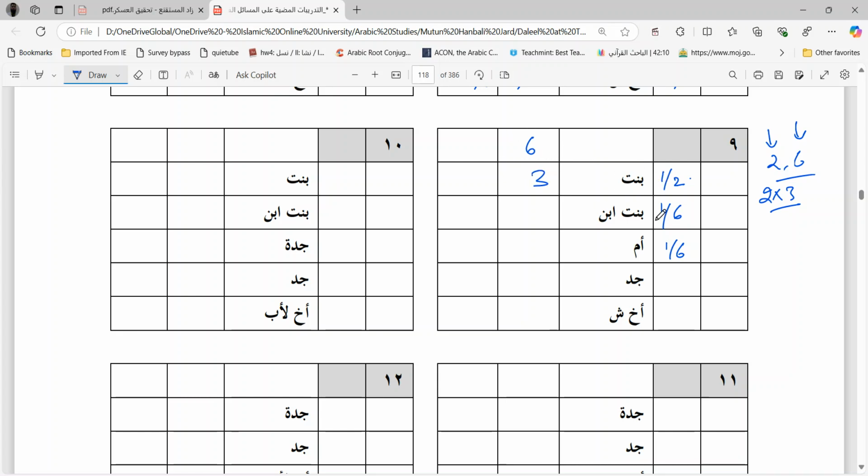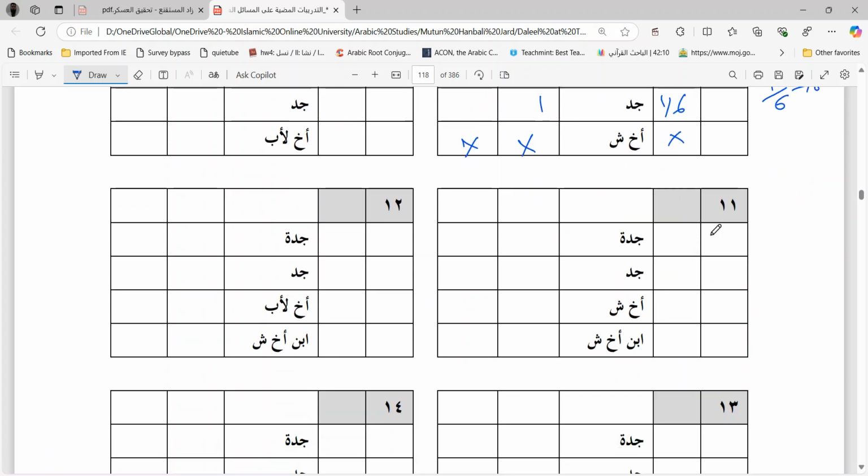Daughter will get 3. This granddaughter will get 1. 1 by 6 into 6 is 1. 1 by 2 into 6 is 3. 3 plus 1, 4. How much remains for the mother? 1 by 6 into 6, again 1. So 3 plus 1, 4 plus 1, 5. Only 1 remains for the grandfather. Now 1 remains, 1 out of 6. 1 out of 6 is exactly equal to 1 by 6, which means the brother will take nothing. We will give the grandfather 1 by 6. The LCM remains the same. Give one share to the grandfather. The whole property will be exhausted between them, and the brother is not going to get anything. Number 10 is exactly the same as number 9.